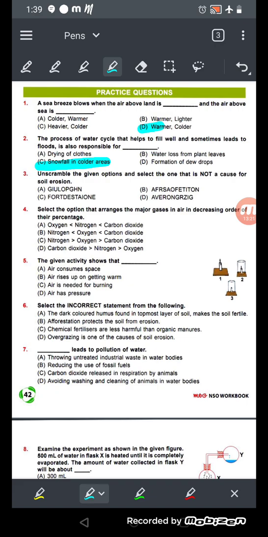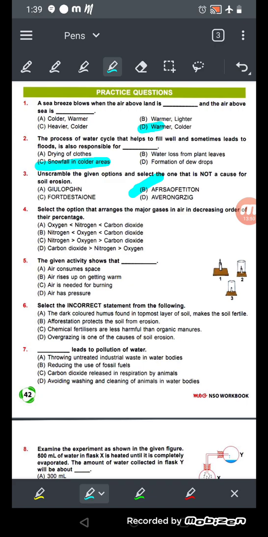The second one will be afforestation, the third one will be deforestation, and the fourth one will be overgrazing. Which one is not a cause of soil erosion? The answer will be number B, afforestation. Afforestation is not a cause of soil erosion.